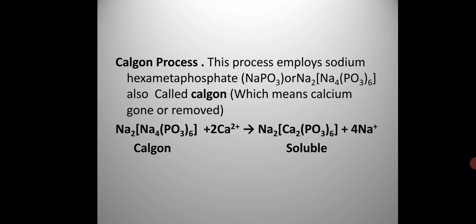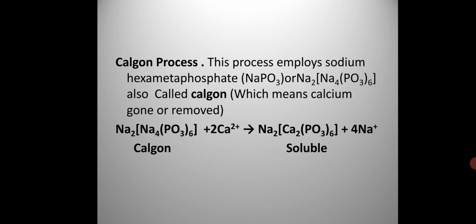The calcium and magnesium ions present in hard water are rendered ineffective by treatment with sodium polymetaphosphate. Rather I should use the word poly, that is the correct word. (NaPO3)x, where x is as high as 100, is sodium polymetaphosphate.